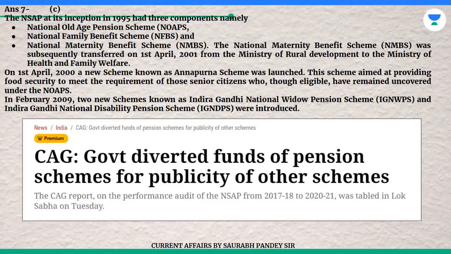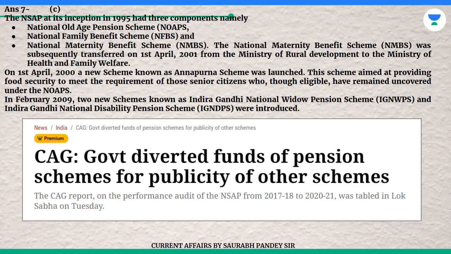The answer is C. The NSAP at its inception in 1995 had 3 components, namely National Old Age Pension Scheme (NOPS), National Family Benefit Scheme (NFBS) and National Maternity Benefit Scheme (NMBS). The National Maternity Benefit Scheme (NMBS) was subsequently transferred on 1 April 2001 from the Ministry of Rural Development to the Ministry of Health and Family Welfare.